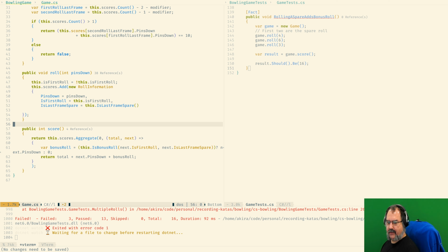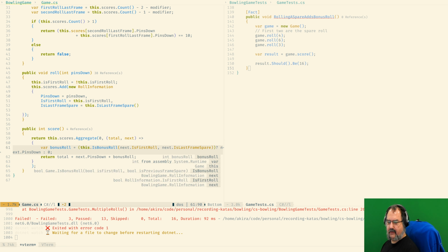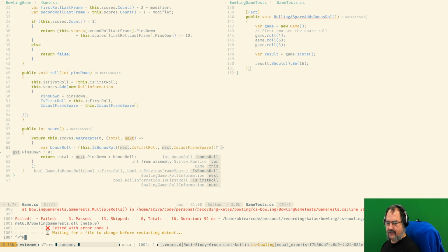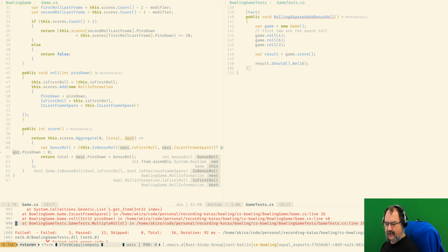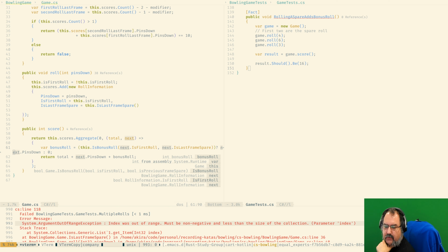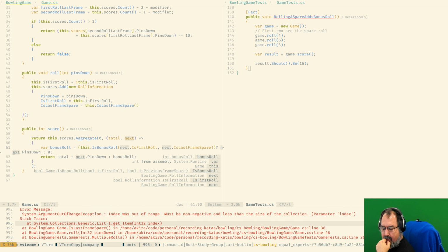Why is it not working? It has failed. The Pomodoro is finished, but let's very quickly investigate what's in. Oh. Index is out of range. Get item. That's line 36. What would be failing there?